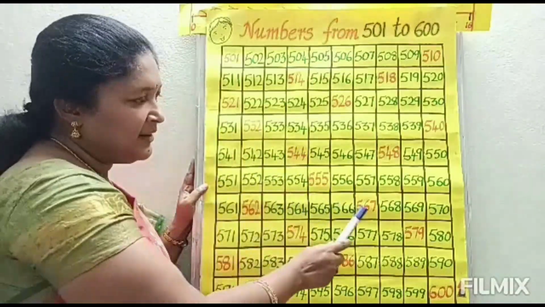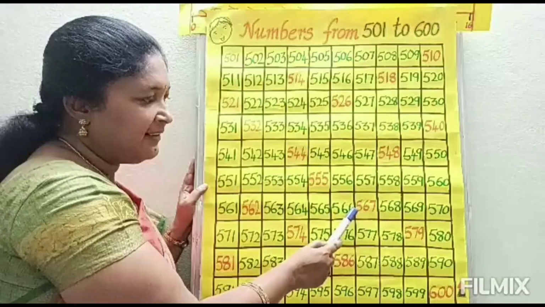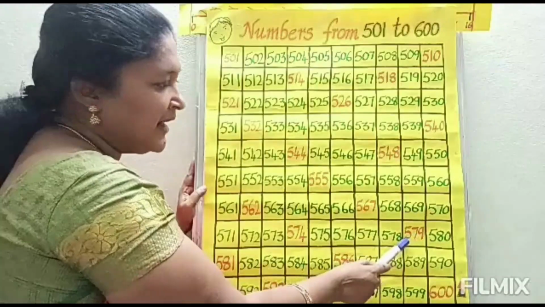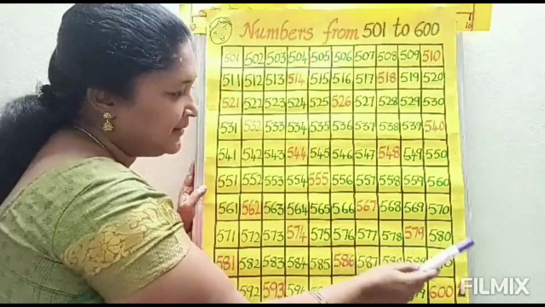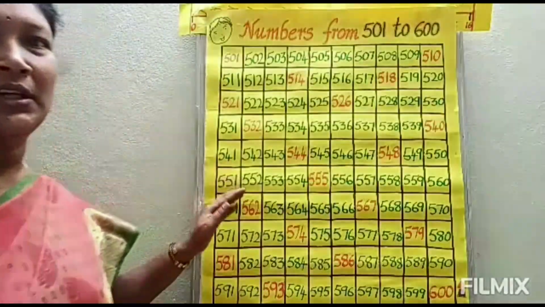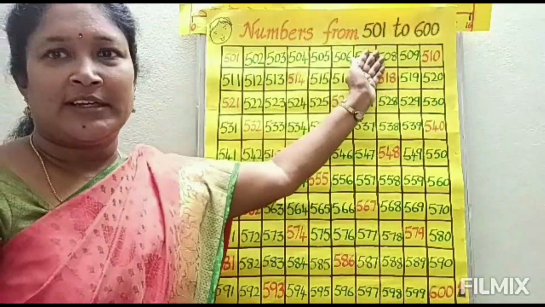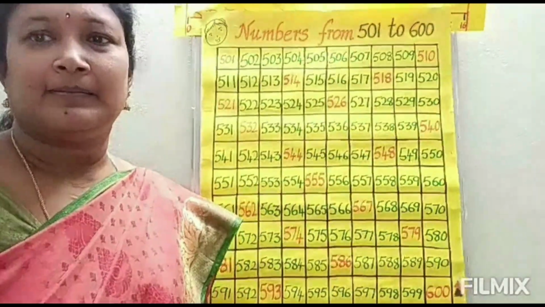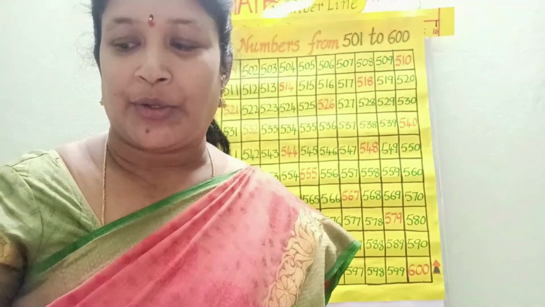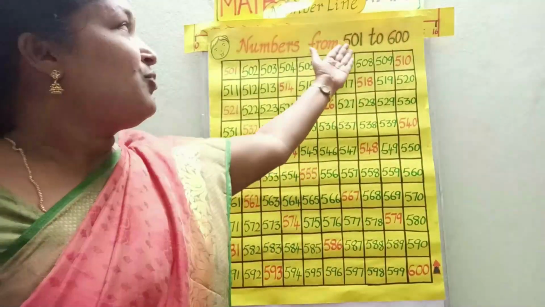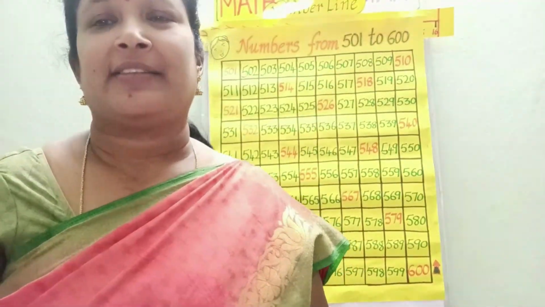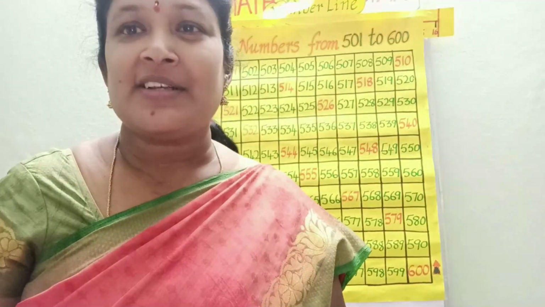And next, what is this number? 544. And what is this number, children? 567. And what is this number? 579. And what is this number? 600. Yes, children. Now you learn the numbers from 501 to 600. We are going to learn some more numbers. The next series of numbers is 601 to 700.